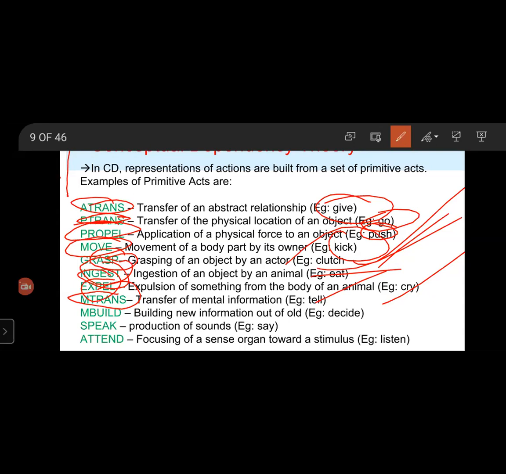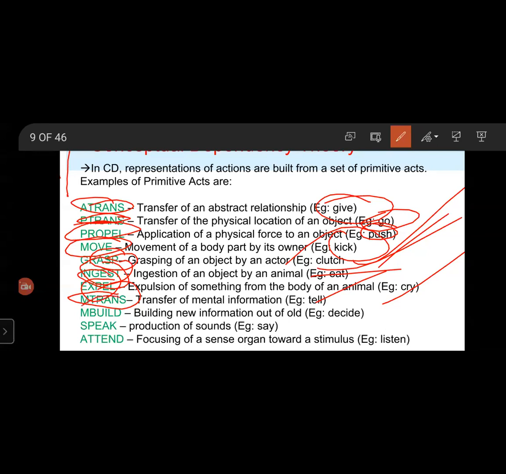Read transfers information from a book to memory, here IM, intermediate memory, where current context is kept, of an actor by means of attending the eyes to the book for reading purposes. Remember transfers information from memory, that means LTM, long term memory, to IM, intermediate memory of the same actor.